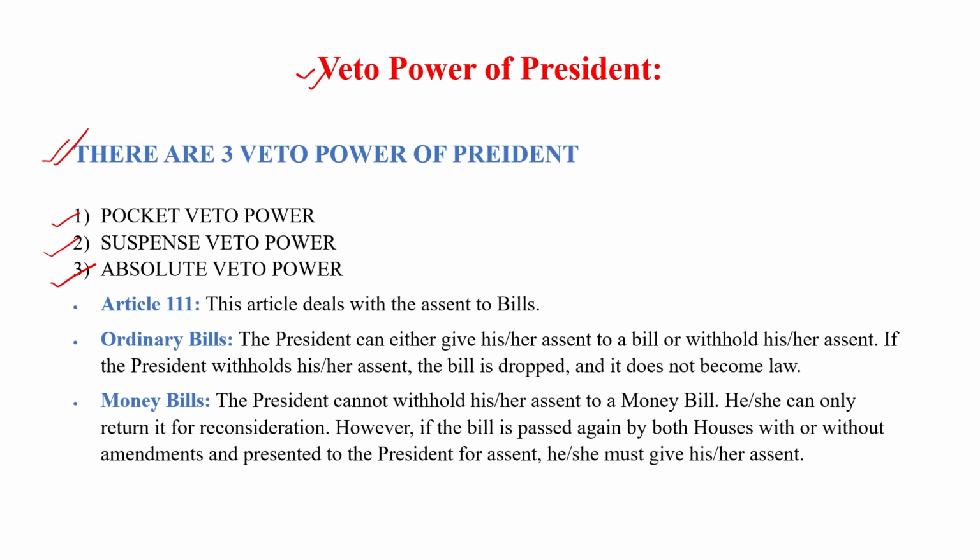So this is pocket veto power. The president can keep the bill with himself for unlimited time.